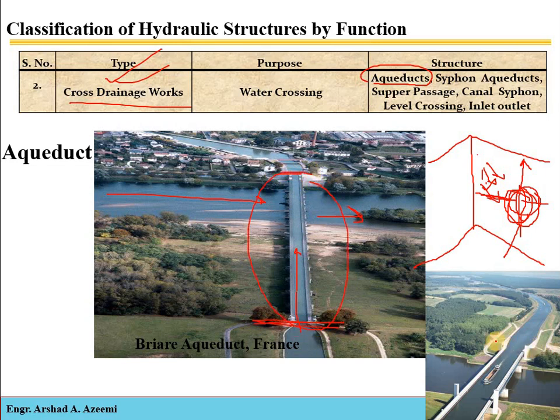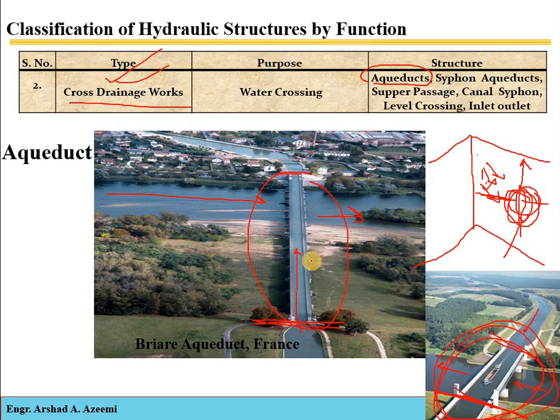Here you can also see that this is a type of canal. For example, this is another water body. It may not be necessary that it will be just a natural drain. It may be a crossing between two canals, between a road and a canal, between a canal and a natural stream or natural river or natural drain. So for example, this is the canal and this is another body, and we have to cross these two without mixing. So this structure is called the aqueduct.